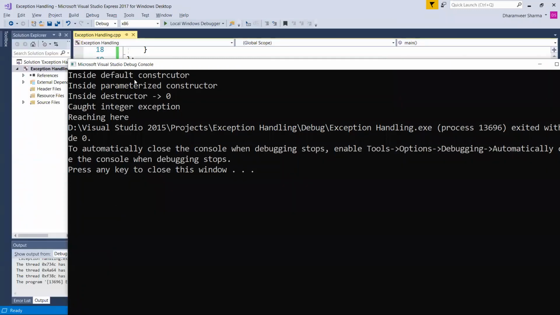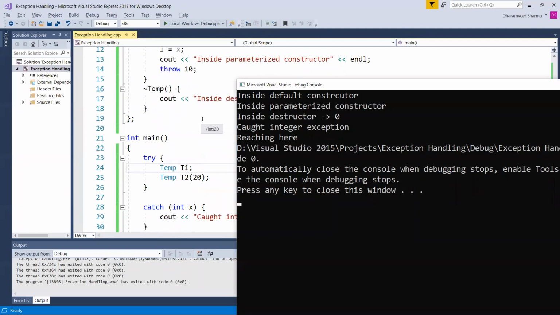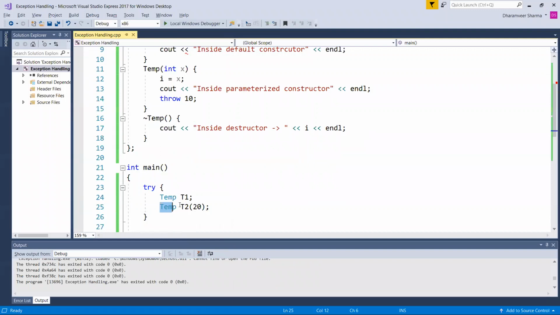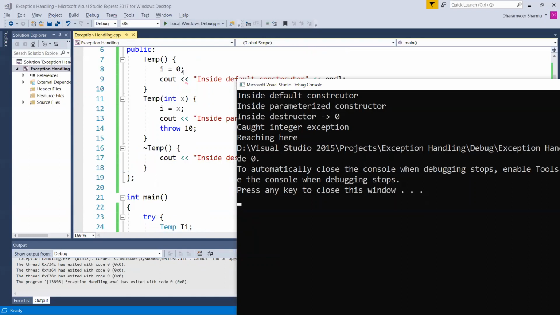So here it is writing inside default constructor because of T1. Inside parameterized constructor, it is going inside the parameterized constructor and setting the value equal to 20. And then, because we have thrown an exception inside the parameterized constructor, it means T2 object has not been created. So what it will do? It will cause the destruction of T1 object as well. As you can see, it is writing inside destructor and the value of I is 0, which we had initialized here, right? So it means T1 also doesn't exist now.